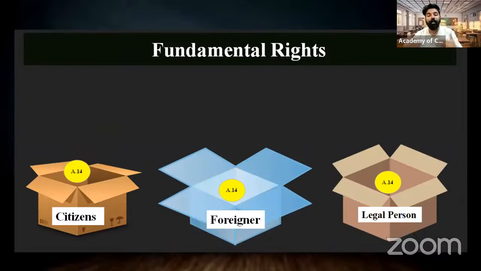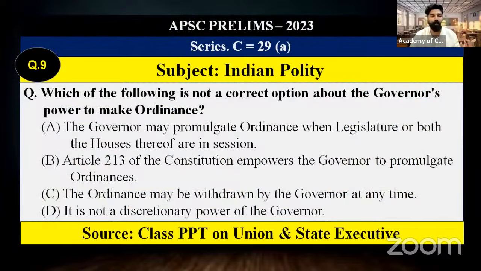Like we have explained this concept in an illustration manner, which are available to citizens, are not available to foreigners. You can see in this illustration also Article 15, Article 16, Article 19 are examples of which is only available to citizens. Next question with a reference to the ordinance making power of the government.